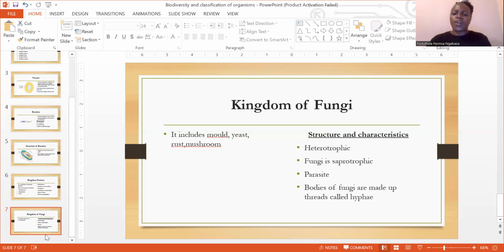So the kingdom is made up of different bodies that we call hyphae, right? This word we pronounce as hyphae. So bodies of fungi are made up of threads that are called hyphae.